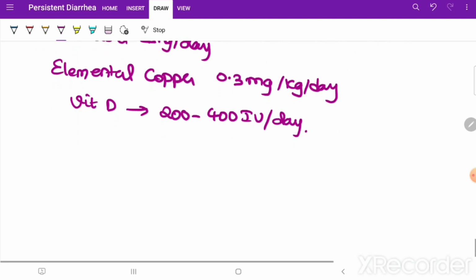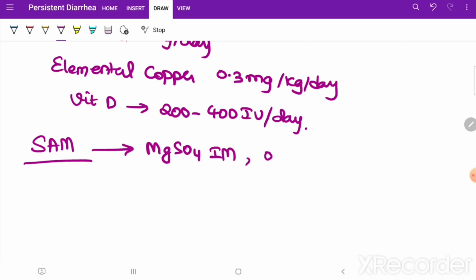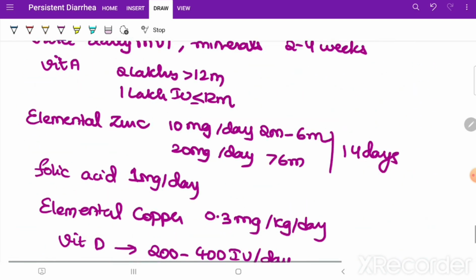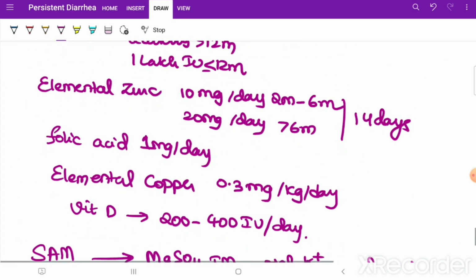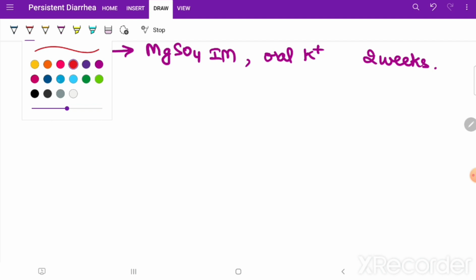Now suppose the child, along with all this, is having SAM, he is a SAM case. You know that you have to give magnesium sulfate 0.3 ml per kg solution, IM. And then you will be giving oral potassium supplementation, and this is recommended for 2 weeks, okay. Now, this was about the supplements.